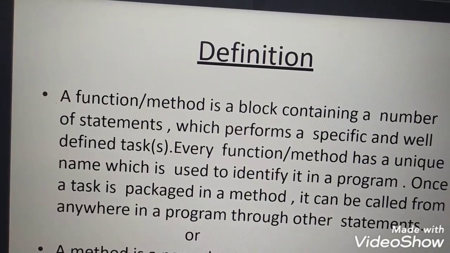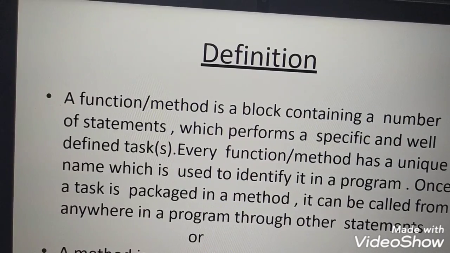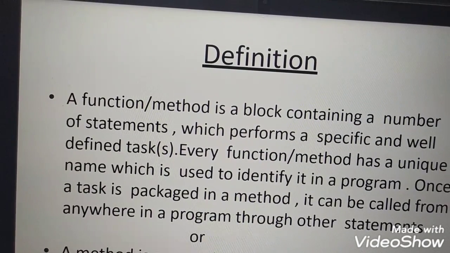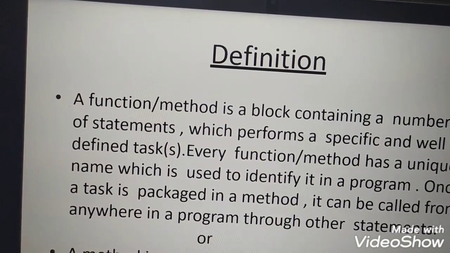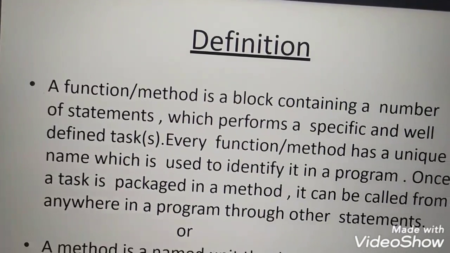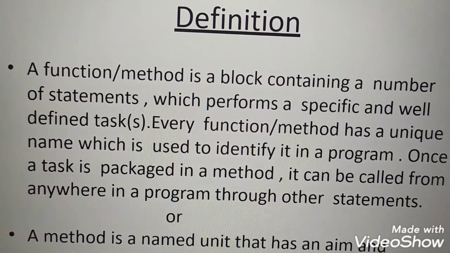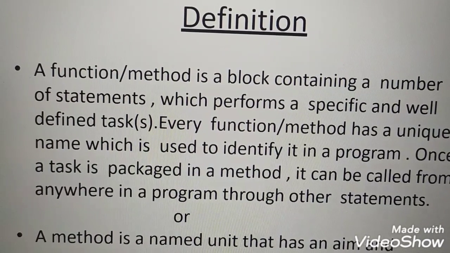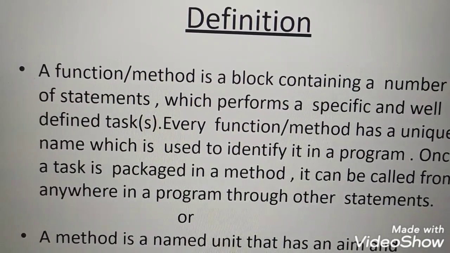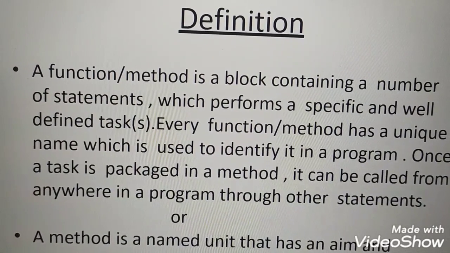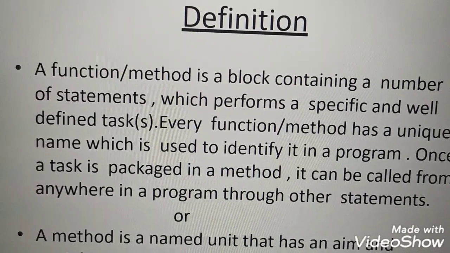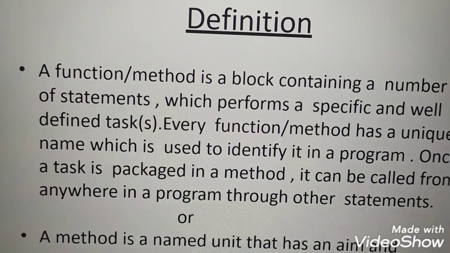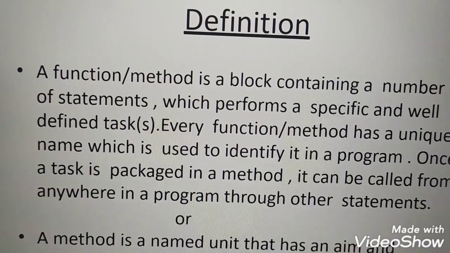Okay, and unique name, have all of you understood unique name? That means two functions or methods should not have the same name. The last line that is written says it can be called from anywhere in the program through another statement. I am not going to explain that here because you will not be able to understand it now. In the next session I will explain the meaning of that.